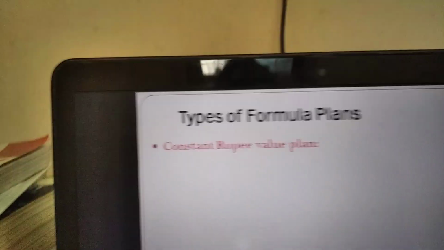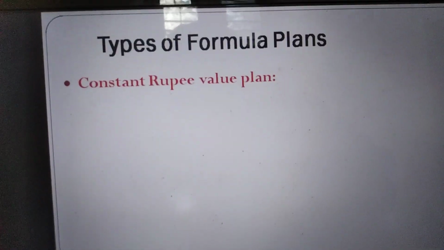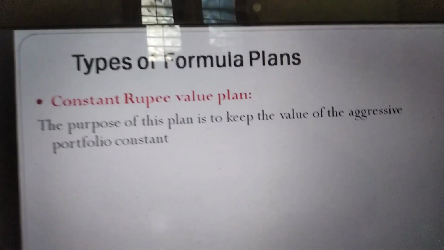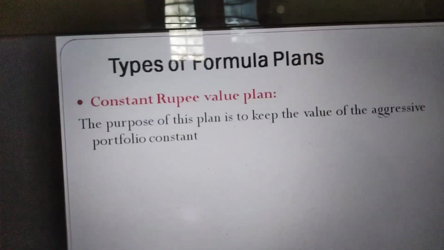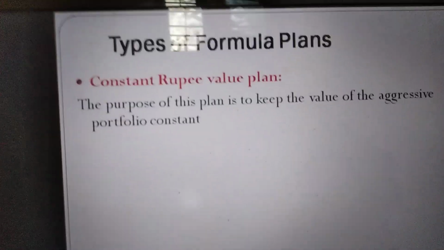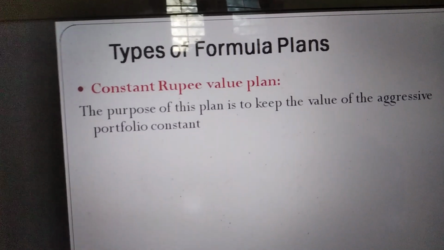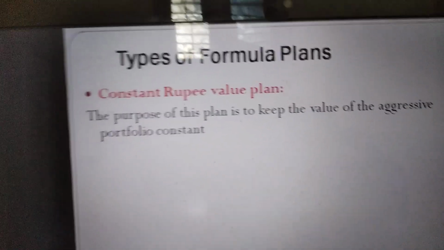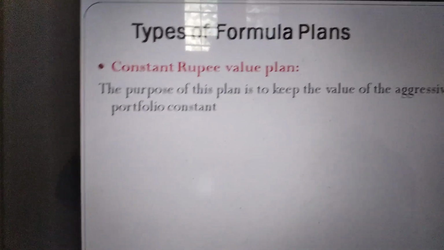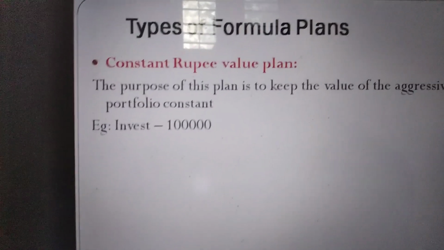The first one, the constant rupee value plan. The purpose of this plan is to keep the value of the aggressive portfolio constant with minimum variations. When the value of that particular aggressive portfolio goes above the threshold level or below the threshold level, we initiate the portfolio revision.